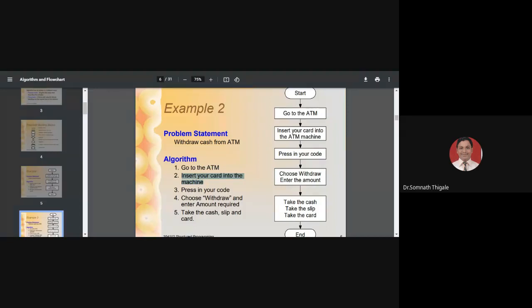So insert your card, keep it in the machine, then enter the PIN, personal identification number. That will remain in 4 digits.